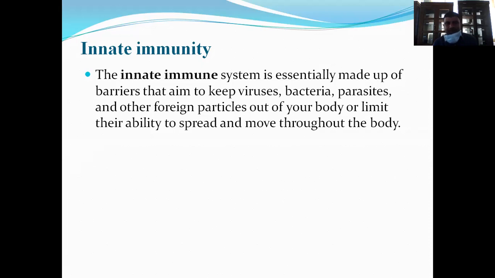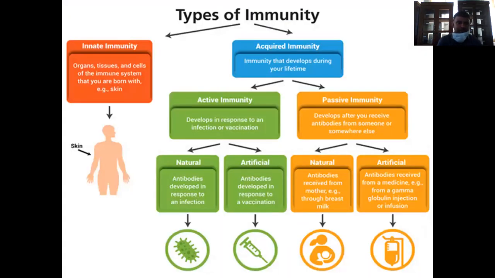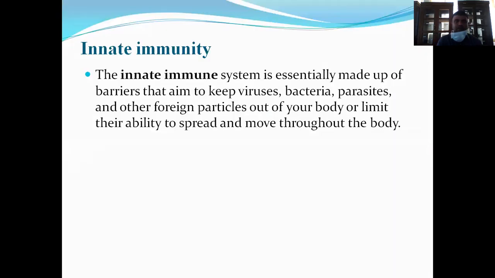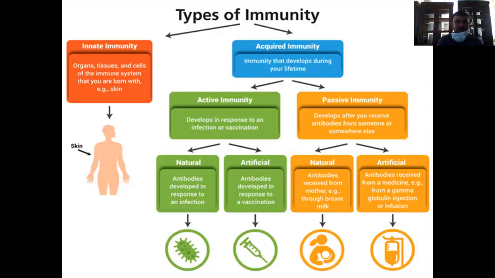Then the classifications we are going to discuss here, that is innate immunity. The innate immune system is essentially made up of barriers, as we have seen, that keep viruses, bacteria or any foreign particles out of your body or limit their ability to spread and move through the body. That is innate immunity, for example the skin. We are born with these organs, tissues, or cells.